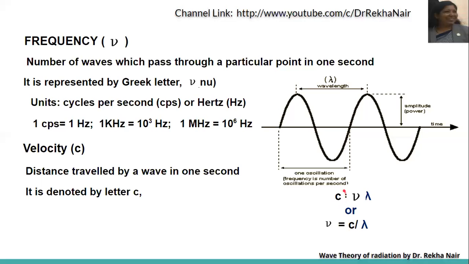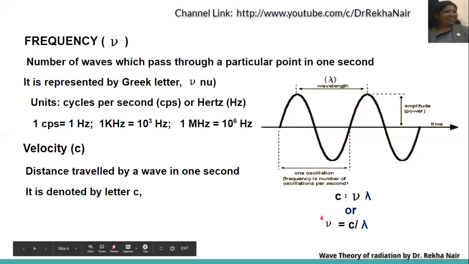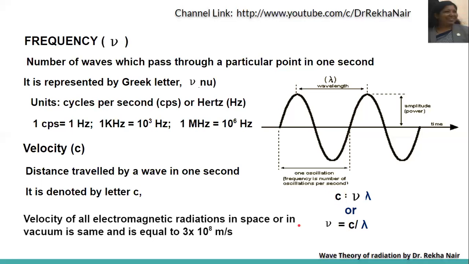C is the velocity of the wave. Nu is the frequency of the wave. Lambda is the wavelength of that wave. So C equals nu lambda is the relation between the velocity, frequency and the wavelength. So we can say nu, that is frequency, is equal to C upon lambda.